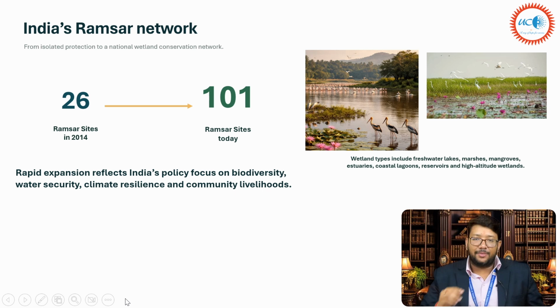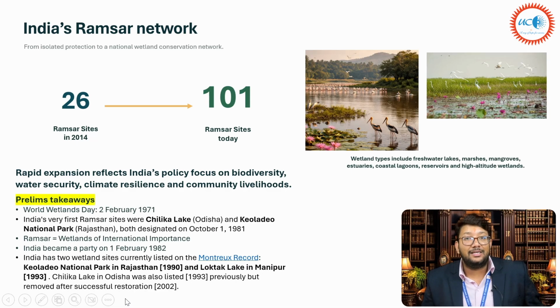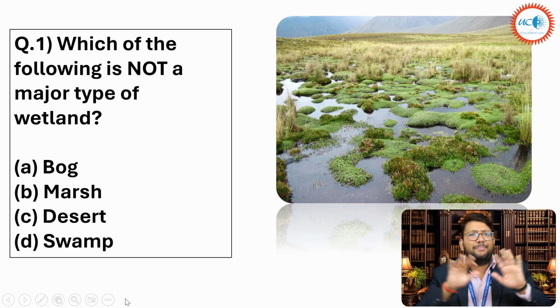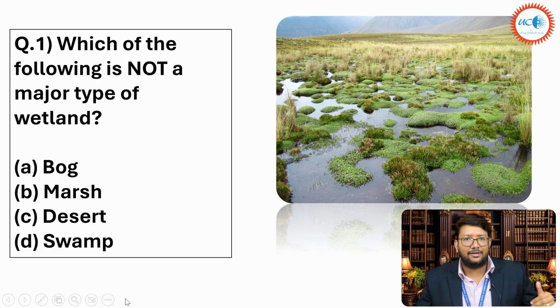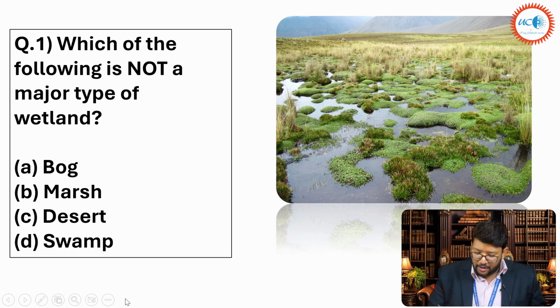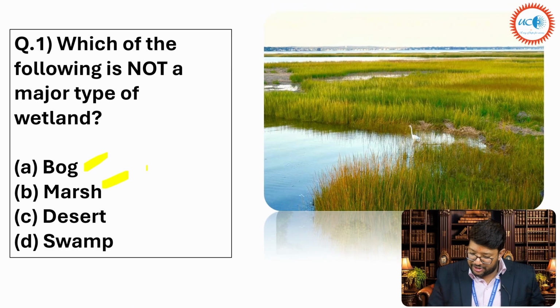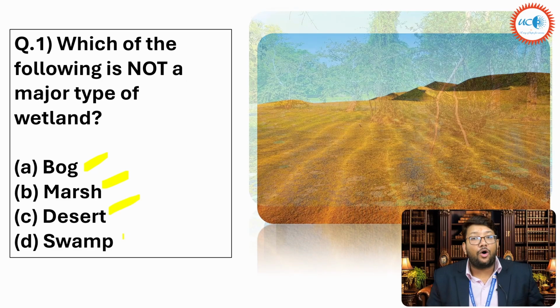Okay, so let's jump directly into the questions first. Very important for the KPSC, KAS examination and UPSC Mains also. Fine. First is very basics. I will start with it, so that sometimes the factual data also comes. Which of the following is not a major type of wetlands? Bog, marshes, desert or swamp.